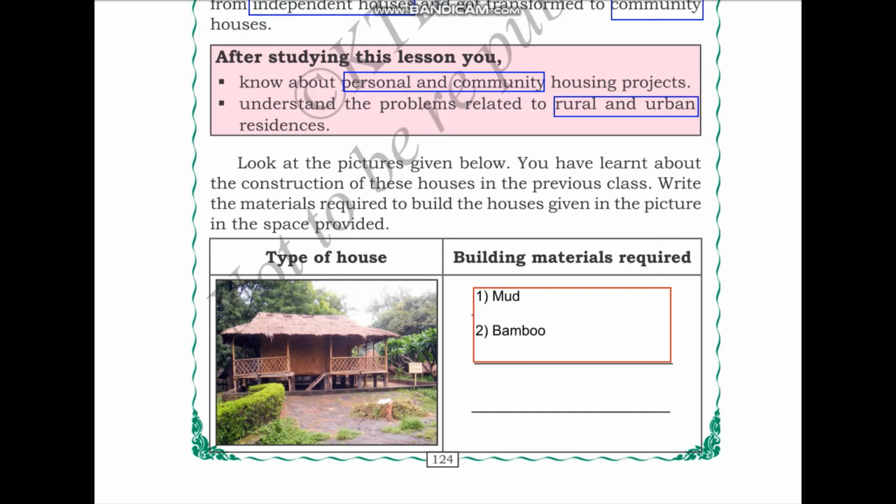Look at these houses one by one. The first house is constructed using mud and bamboo. They have used mud for the construction of the walls and bamboo for the roof, as you can see here. So the building materials required mainly are mud and bamboo.